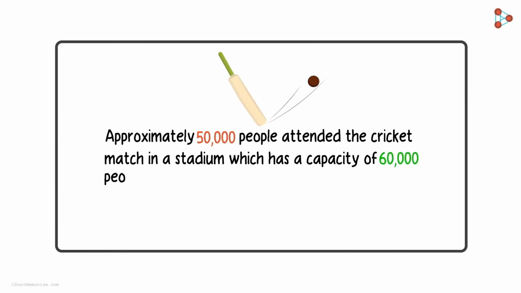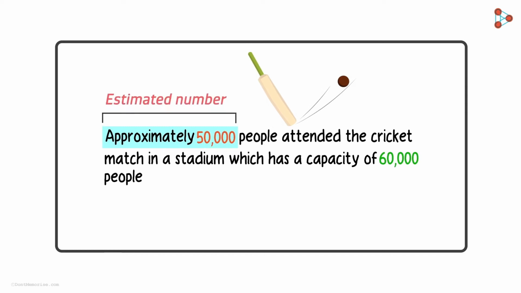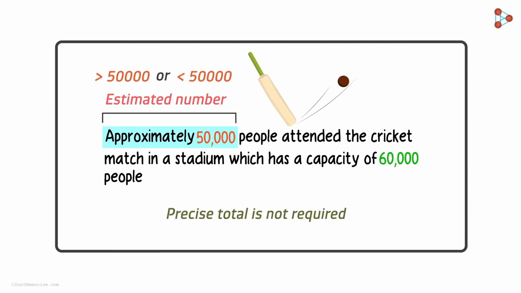Sometimes in the news, you'd have read something like this. Go through what's written. Here the word approximately is used. It means this is an estimated number. The number can be more than 50,000 or less than 50,000. This number gives us a fair idea about the attendance, and we're not really interested in exact figures anyway. In such situations and many other ones, we don't really need the precise total number of things or people. We have to use estimation in those situations.